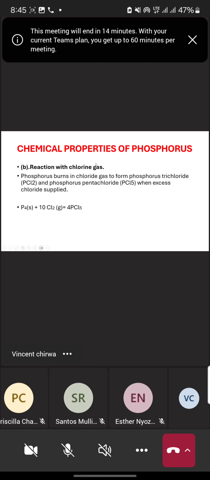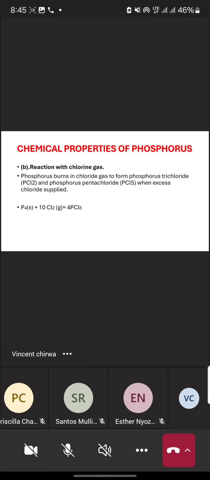Then another chemical property of phosphorus is the reaction with chlorine gas. Phosphorus burns in chlorine gas to form phosphorus trichloride.